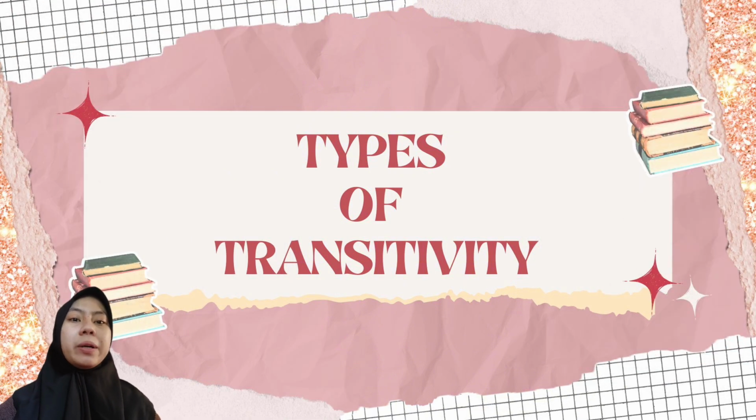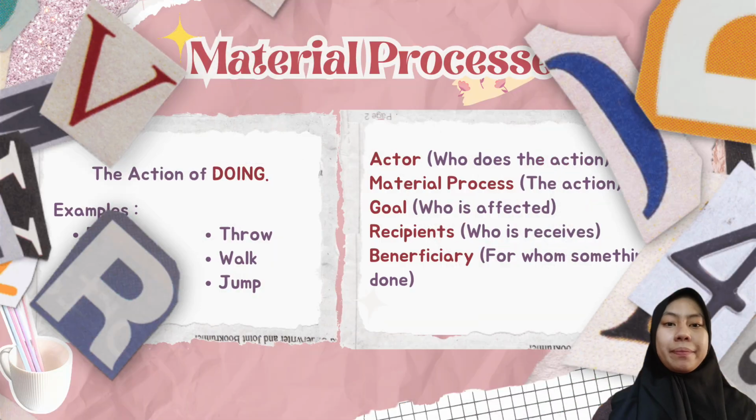Alright, next we will discuss the types of transitivity. In transitivity, there are six types, including first is material process, second, mental processes, third, behavioral processes, fourth, relational processes, fifth, verbal processes, and the sixth is existential processes.